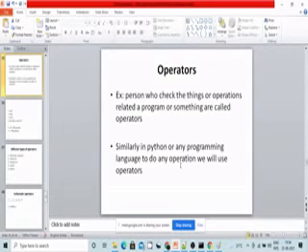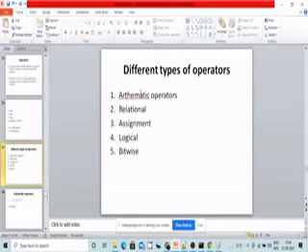Operations are addition, subtraction, multiplication, division, and not only these, there are different ways. What are the different types of operators we have? There are arithmetic operator, relational operator, assignment operator, logical operator, and bitwise operator.